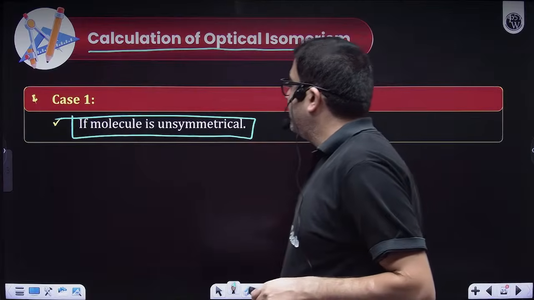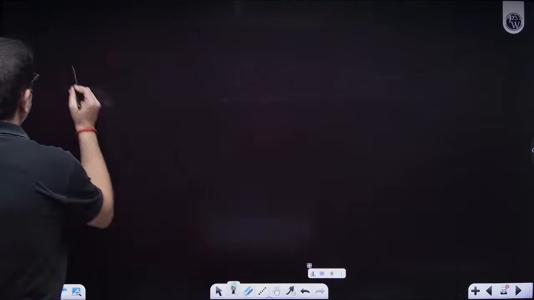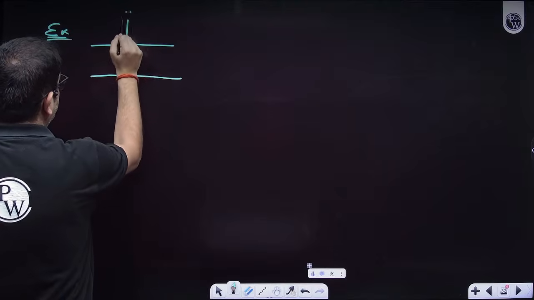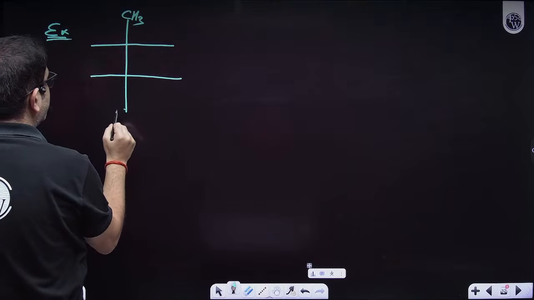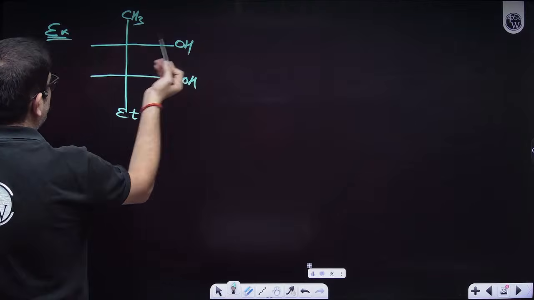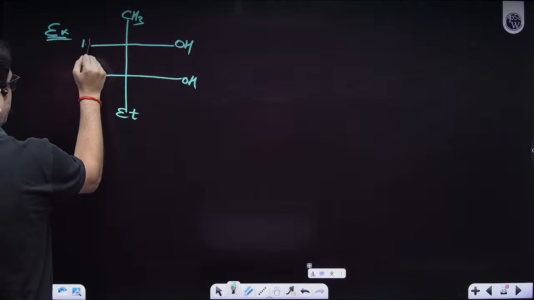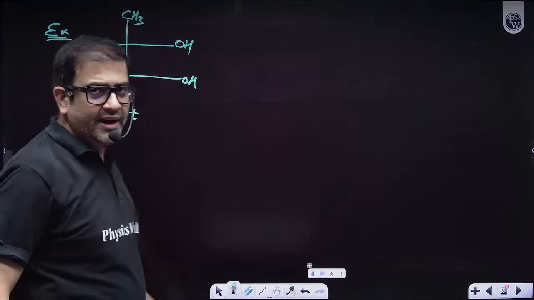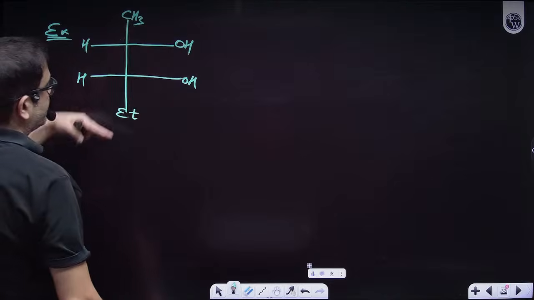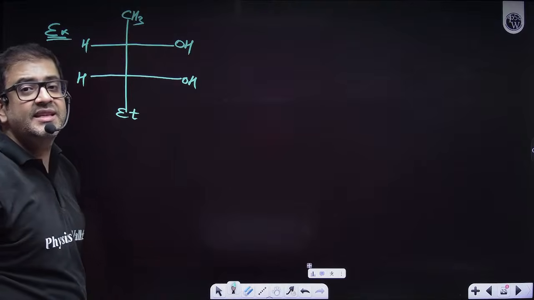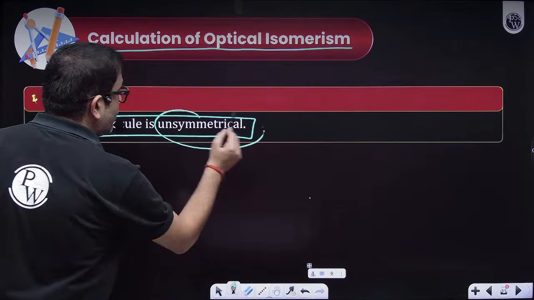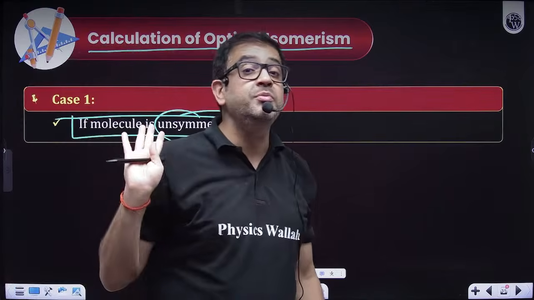So let's say I have a molecule which is unsymmetrical. Just taking an example, a very basic idea, very easy, but at the same time very important. So let's say this is methyl, let's say this is ethyl, let's say this is OH or Br, let's say this is H and H. A very basic idea I'm having. So this is a compound where if you start to look for some plane of symmetry, no, because this is methyl and this is ethyl. So no plane of symmetry. So I am talking of molecules which are not symmetrical. That means I'm not interested in those meso forms.